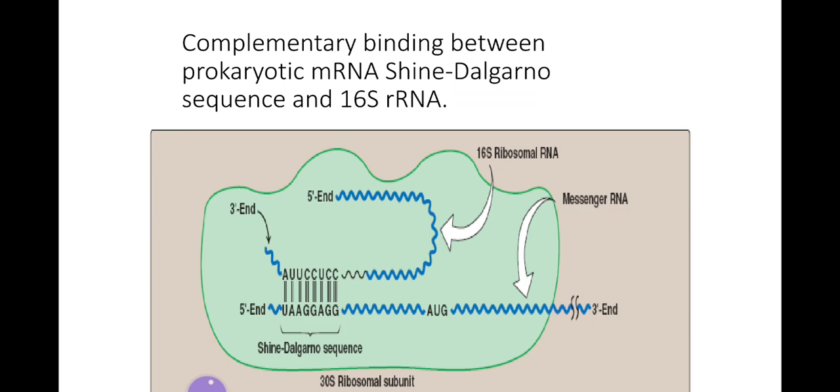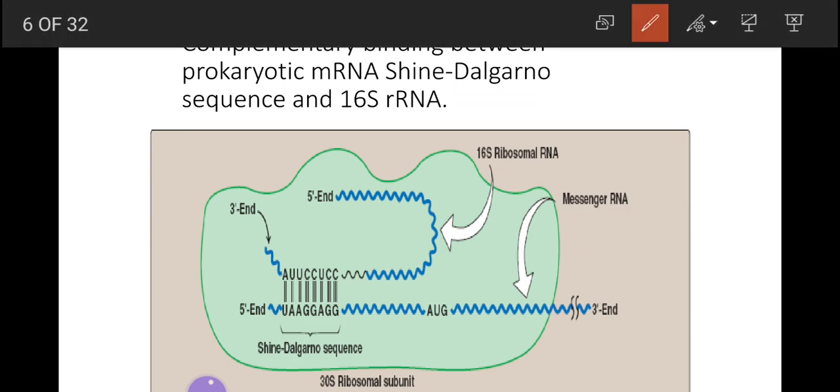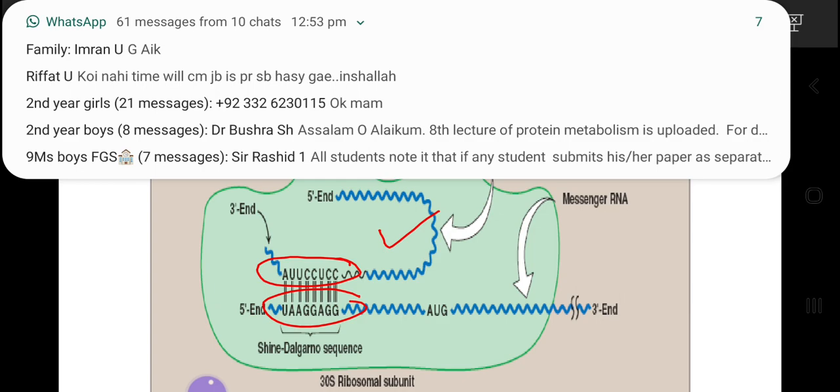This is how the 3' end of the 16S ribosomal RNA and the Shine-Dalgarno sequence, being complementary to each other, bind with each other, and in this way the initiation codon is recognized.